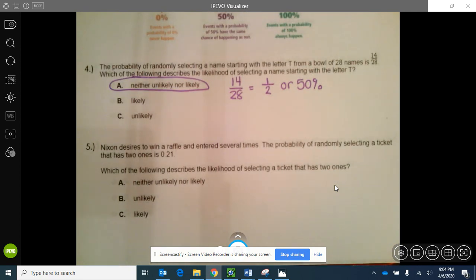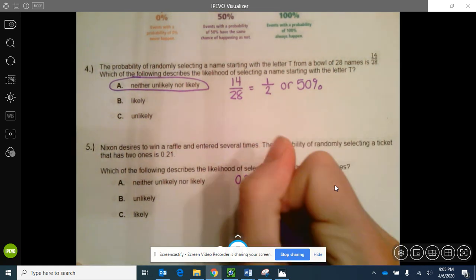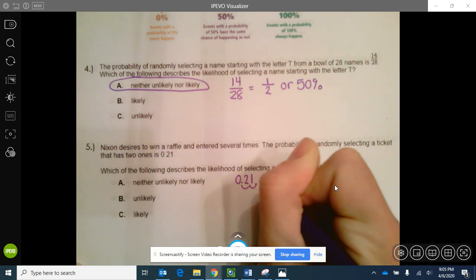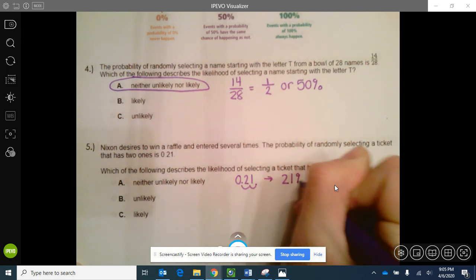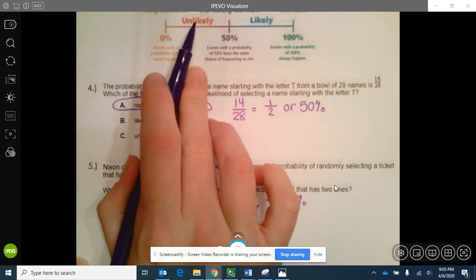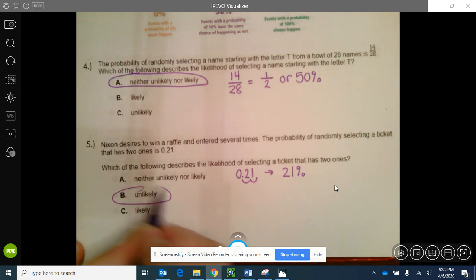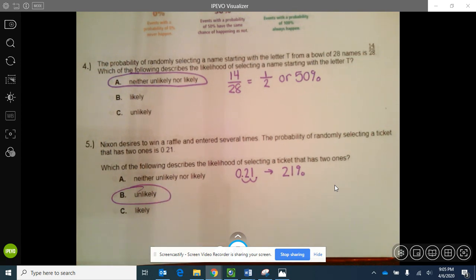Okay, number 5. Nixon desires to win a raffle and entered several times. The probability of randomly selecting a ticket that has 2 ones is 0.21. So 0.21 as a percentage, if you move your decimal point 2 places to the right, that would be 21%. Okay, so if you look at our continuum, 21% would fall below the 50%, so this would be unlikely. Could it happen? Sure, but it's most likely not going to.